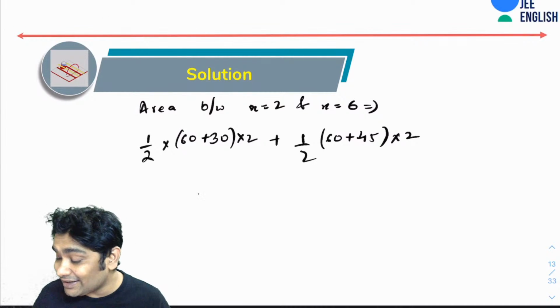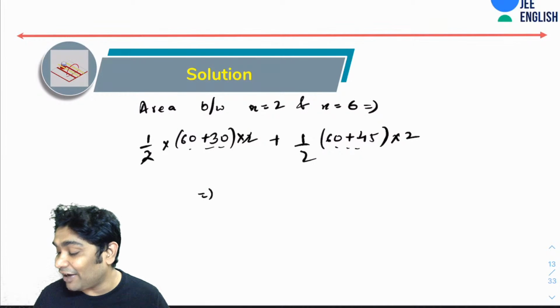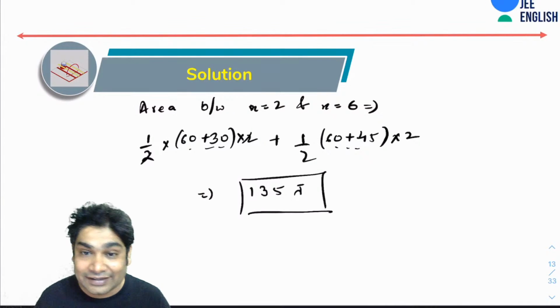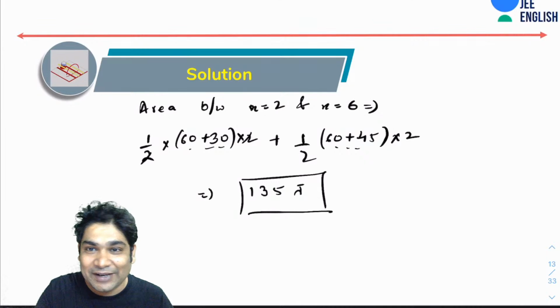So what you are getting is 90 here, 90 plus 105, so that will give you 135 joules. That is the answer, guys. Not 360, not 195. What are you doing? What are you people doing?